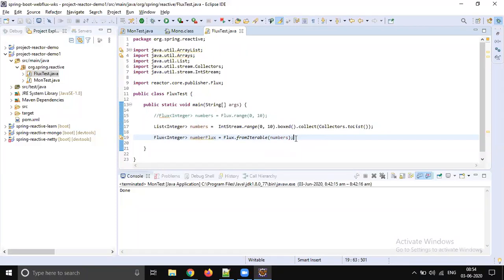Okay, it's very important because whenever we write reactive programming, every method in your project must return Flux and Mono only. Never ever return a direct object or any collections, right?